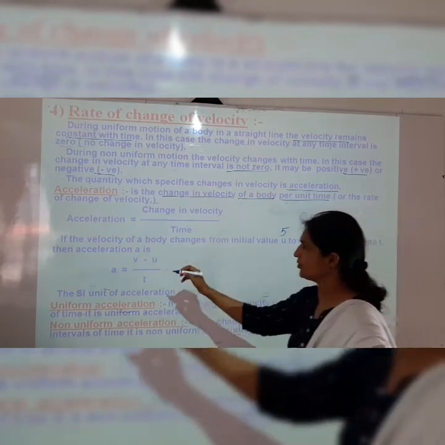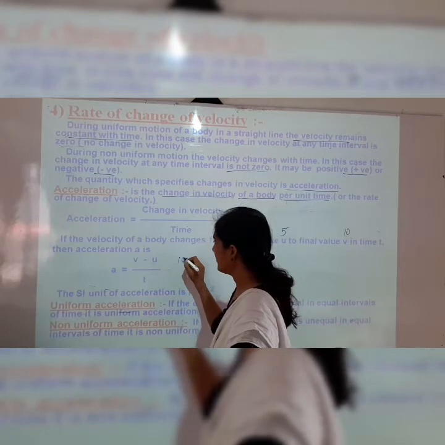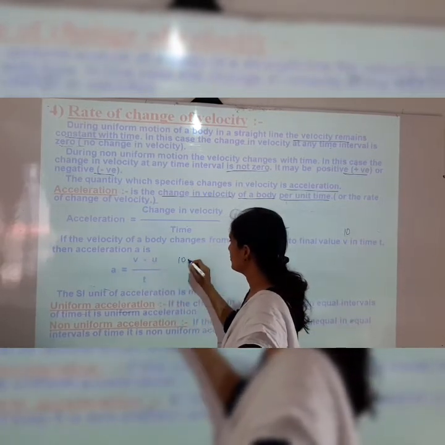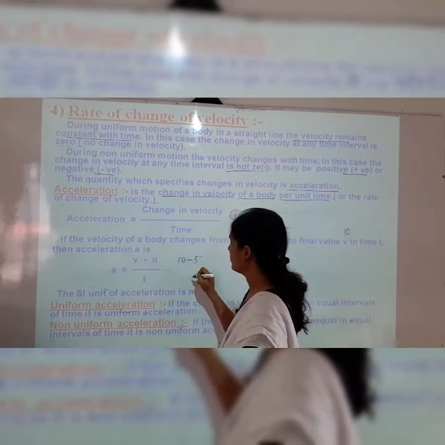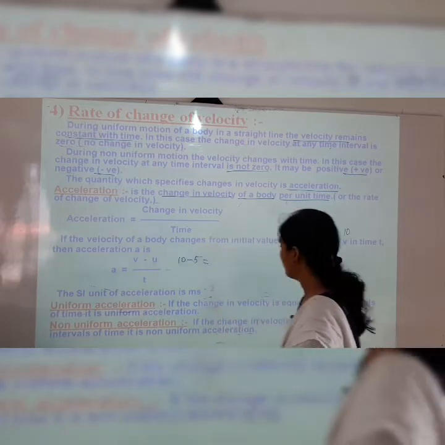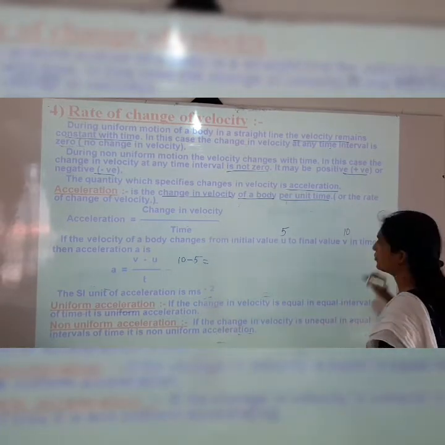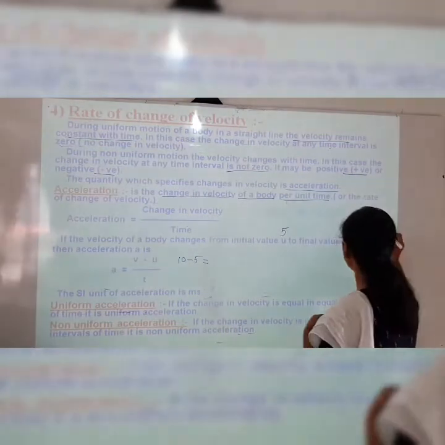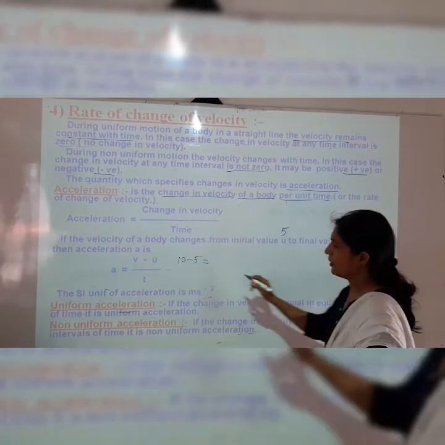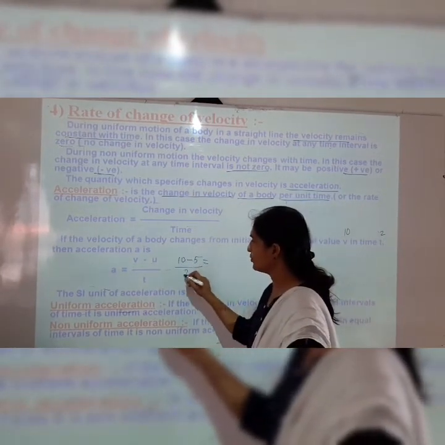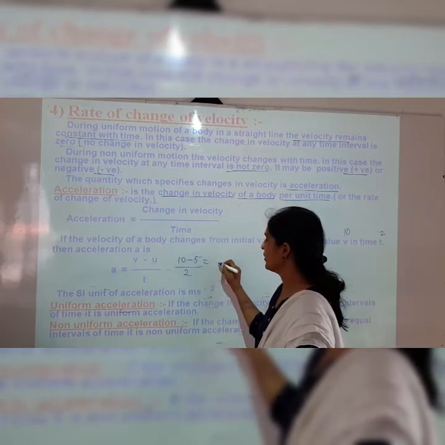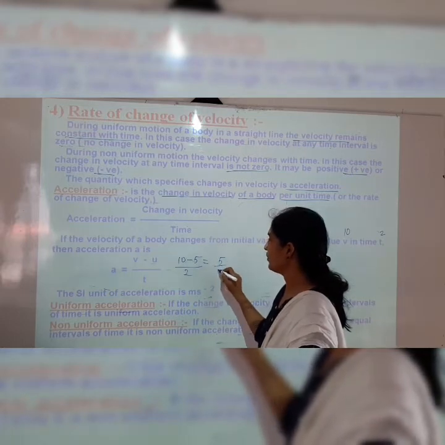So the change will be v minus u, that is 10 minus 5, and if the time taken is 2, then we divide by 2. So 10 minus 5 is equal to 5 upon 2.